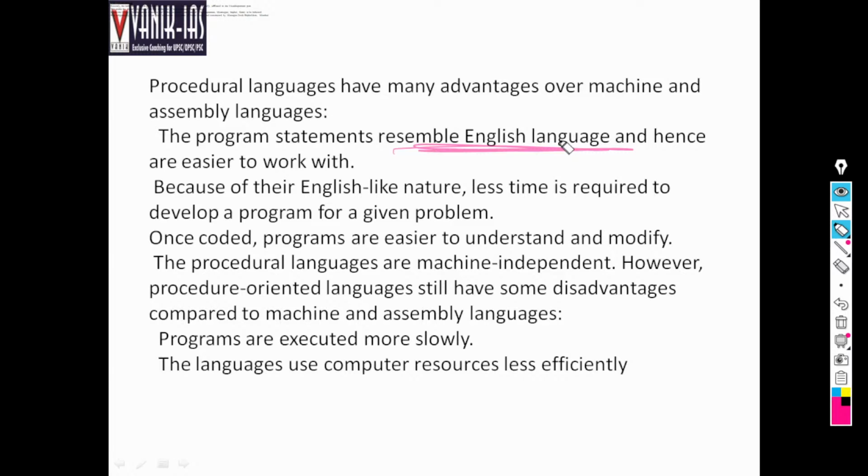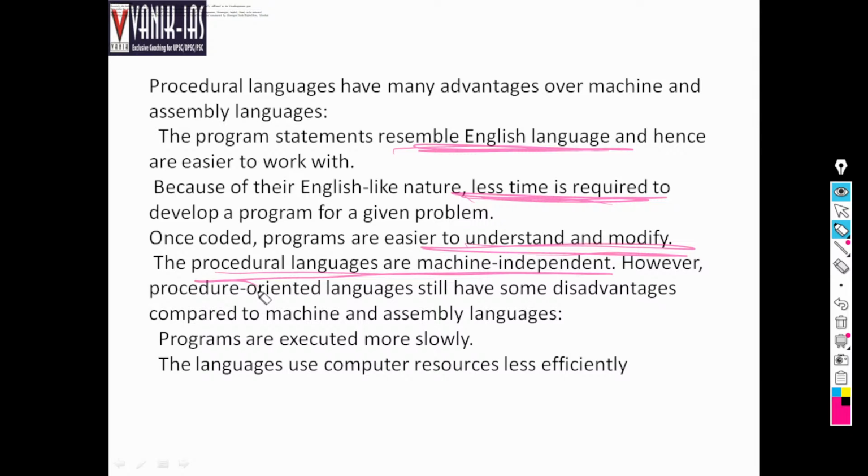Because of the English-like nature, less time is required to develop a program. Once coded, programs are easier to understand and modify, and become time effective as well. The procedural languages are machine independent. They have no relationship with the machine. You just write in English and it is the job of another device to convert it into machine language.